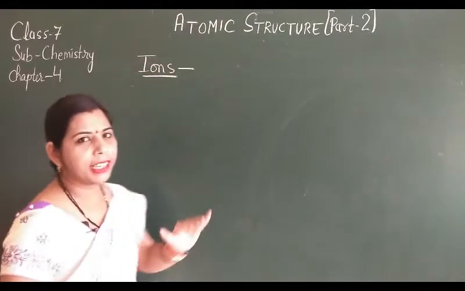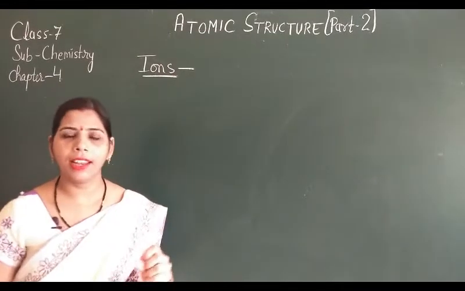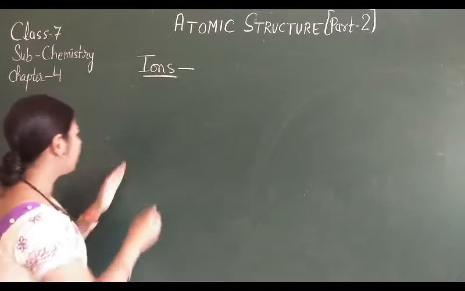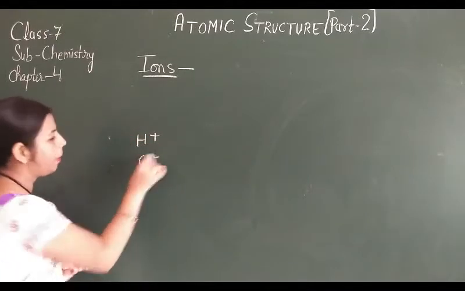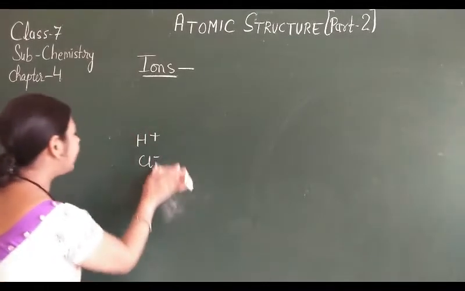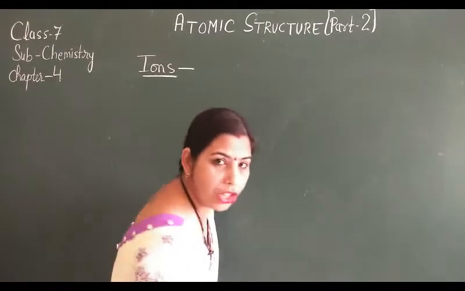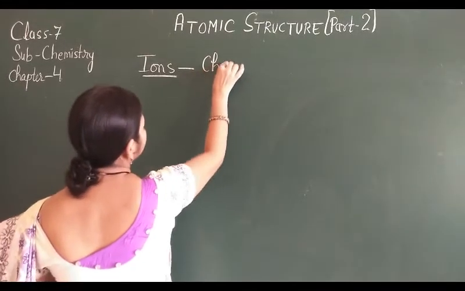So ions, I think this is a new word for you. So what are ions? You have already observed somewhere it is written as H+ and Cl-. So why are this plus and minus written over there? Exactly, this plus and minus are charged particles. So what are ions? Ions are the charged particles